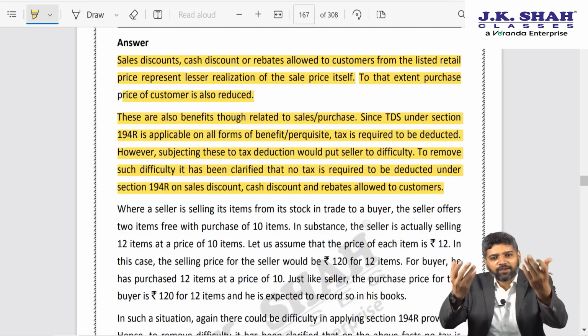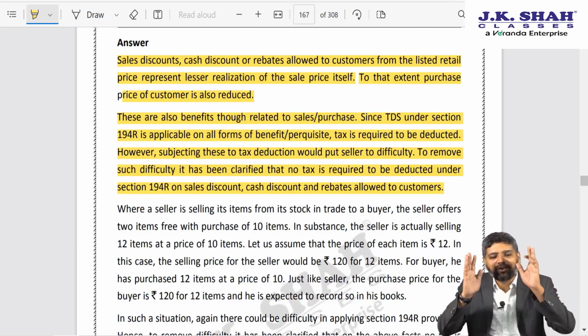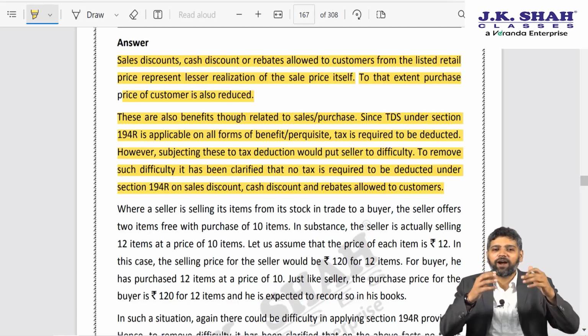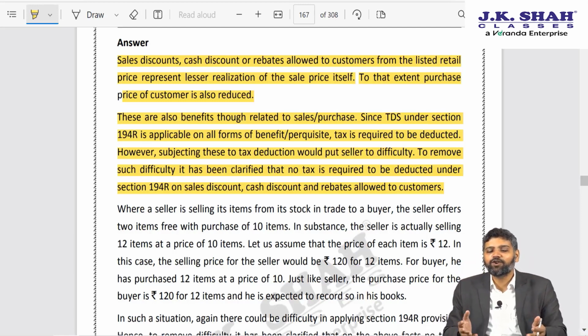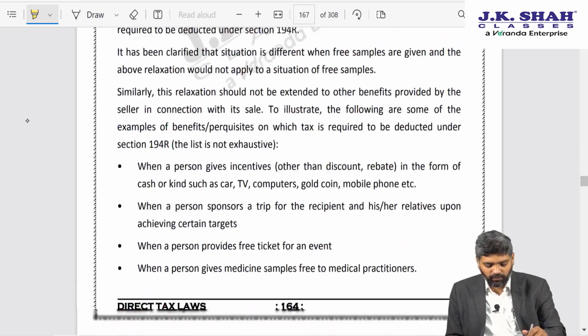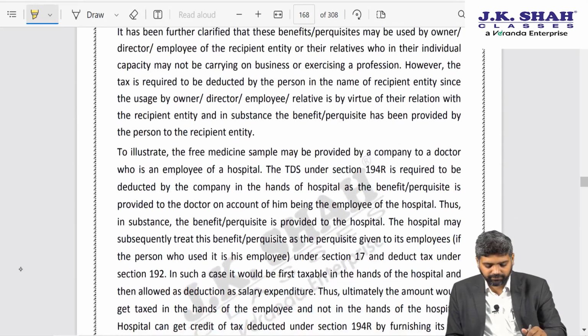So I will have to ask you only that, boss, that 10 rupees is a benefit, I am required to deduct TDS, so please give me 1 rupee extra, which I will deposit to the government. The customer may think this is ridiculous. So the government said that in such cases, on discount, there is no requirement to deduct TDS.